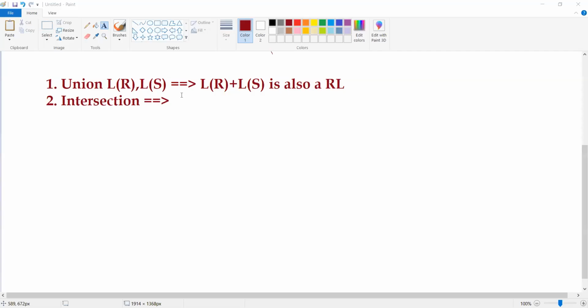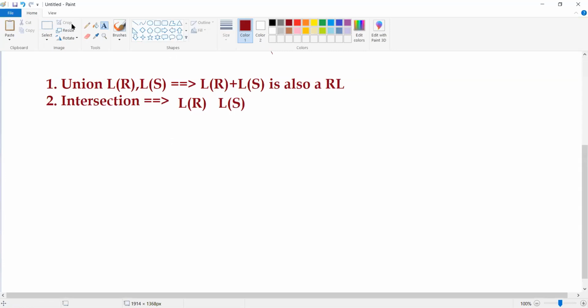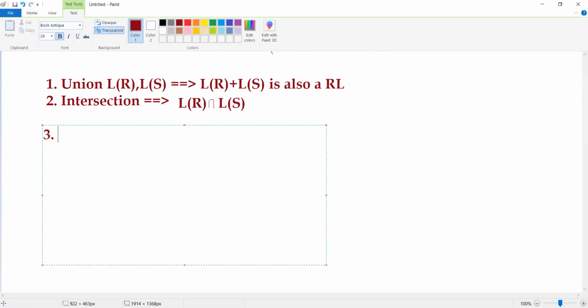The intersection operation. So how do you represent this intersection operation? Here we are going to make use of L of R intersection L of S. So this is also a regular language. In the same manner, we are going to have the other operations also.